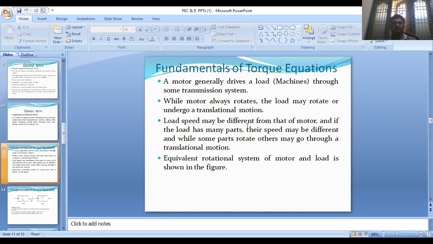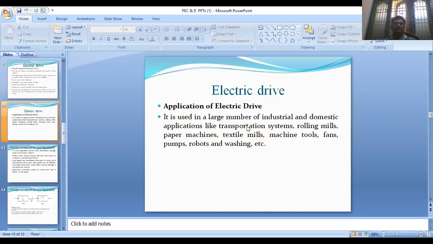Okay. Next, applications of electric drive. It is used in a large number of industrial and domestic applications like transportation systems, rolling mills, paper machines, textile mills, machine tools, fans, pumps, robots, and washing machines, etc. These are the main applications of the electric drives.